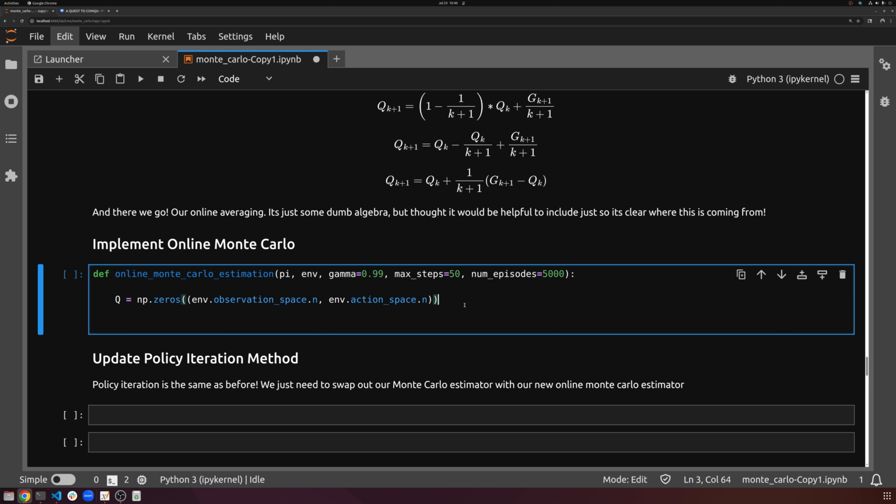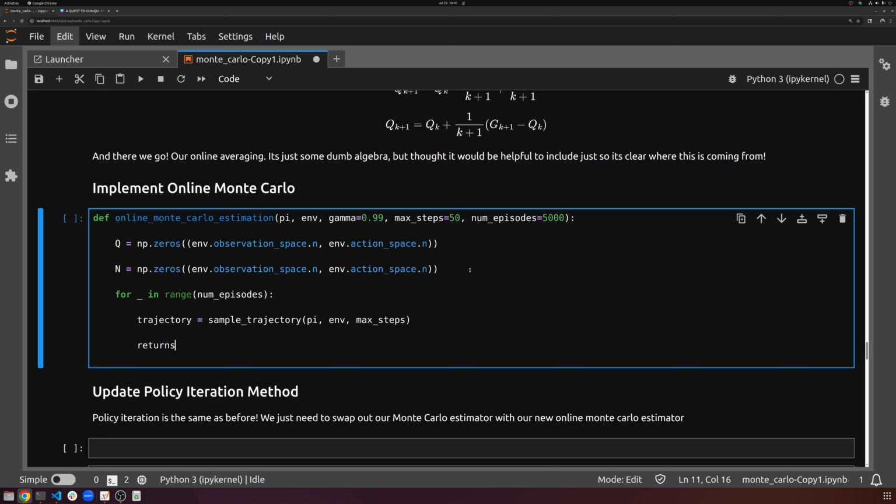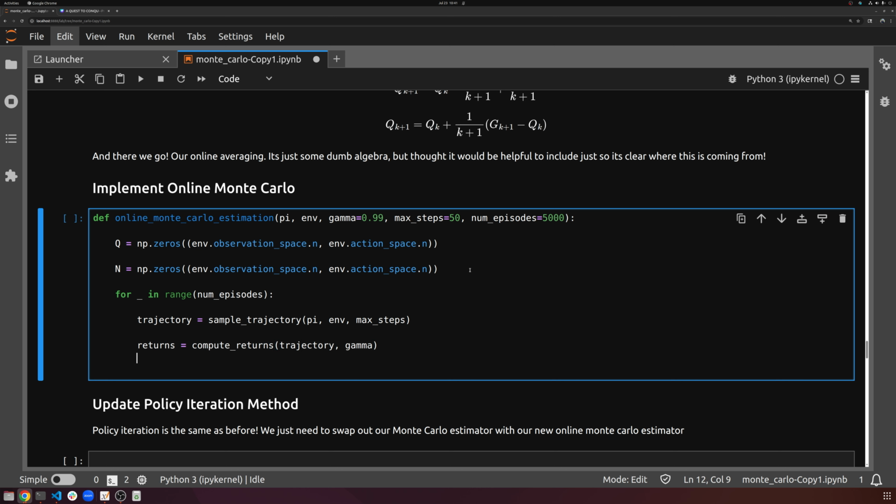And then we're going to sample a trajectory. And again, to sample a trajectory, we need to give it our current policy, which is just whatever it is right now. It starts random. We need our environment, and we need max steps. So what's the maximum length of these trajectories that we want? And then our returns is going to be compute returns for that trajectory with our discount factor gamma.